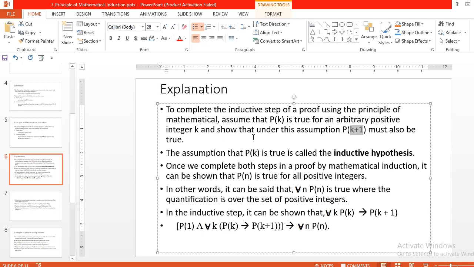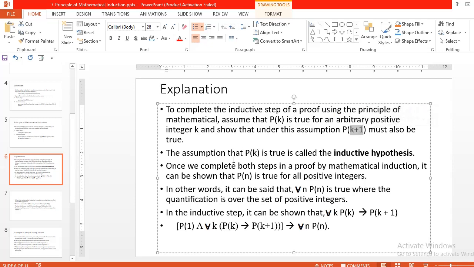We have learned in the previous PPT that to prove by using mathematical induction we need two steps. The first is the basis step, which is that P of 1 is true, and the other is the inductive step. The inductive step is very important because in this step we have to assume that P of k is true, and then P of k plus 1 is also true.